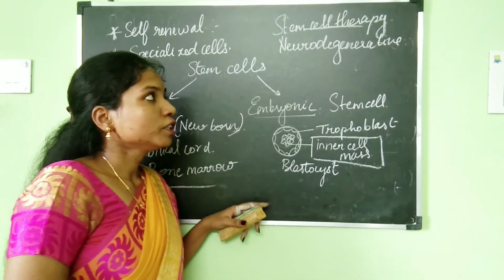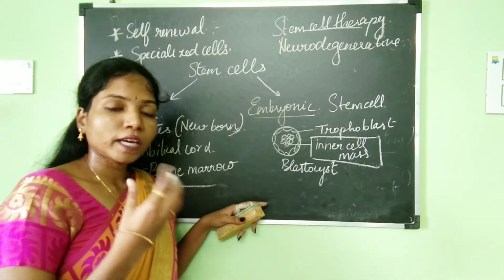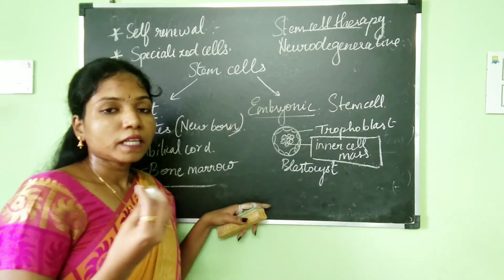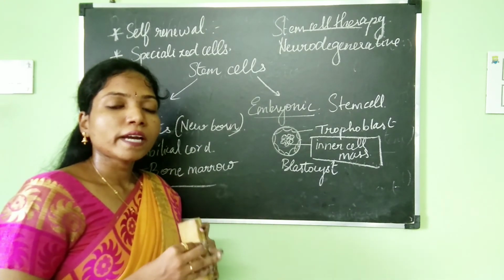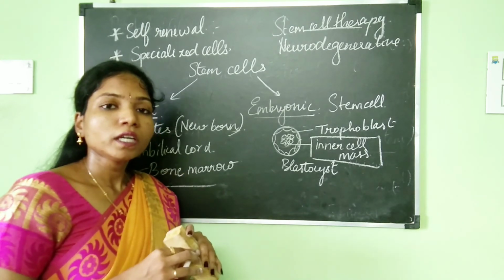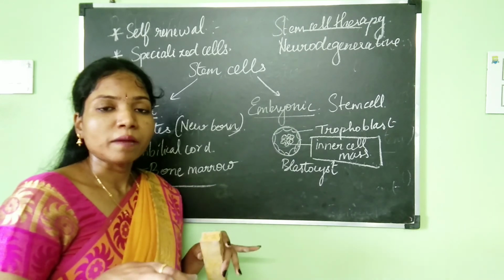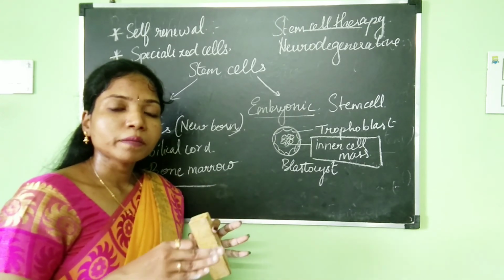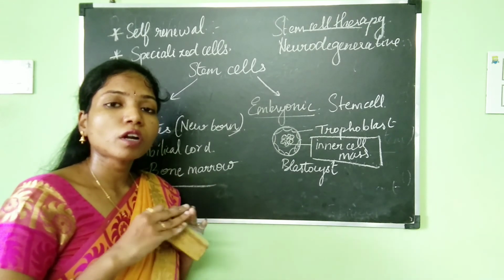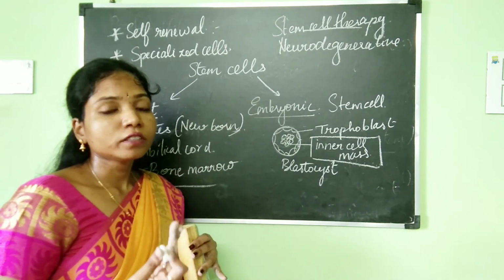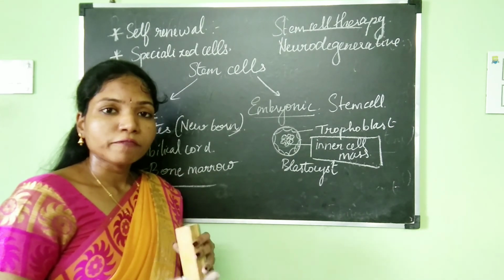Now you know that the neurons in our body, if there is any injury, will get damaged. Once the neurons are damaged, the damage is permanent. After that, we cannot bring them back to life again.